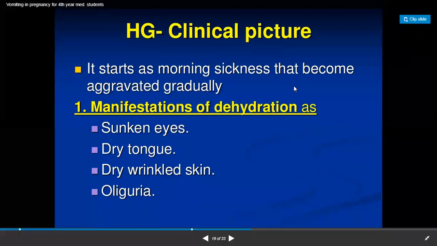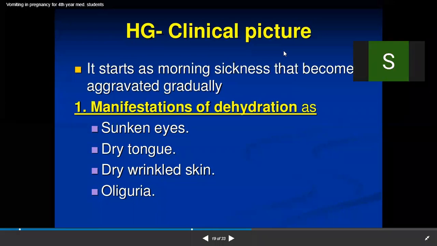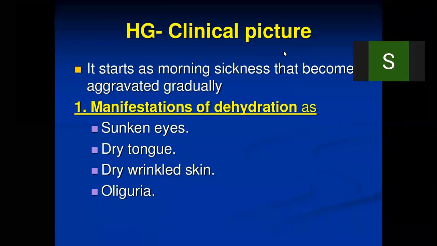Then there is the urine output. If it is an admitted patient in hospital, you check the urine chart. Normally it is 1,200 to 1,500 ml, but here the urine output is less. All these symptoms you can see in dehydration.